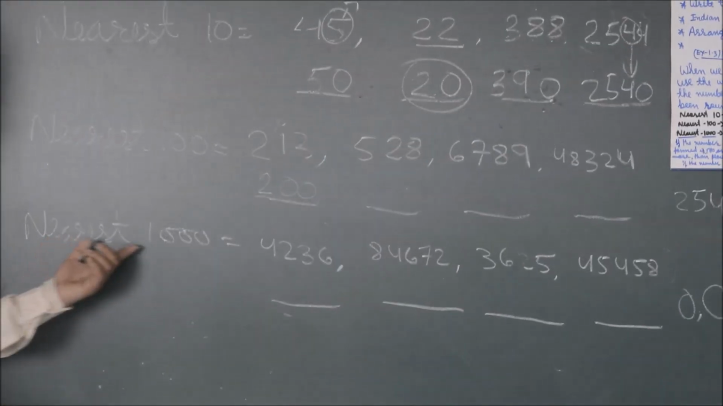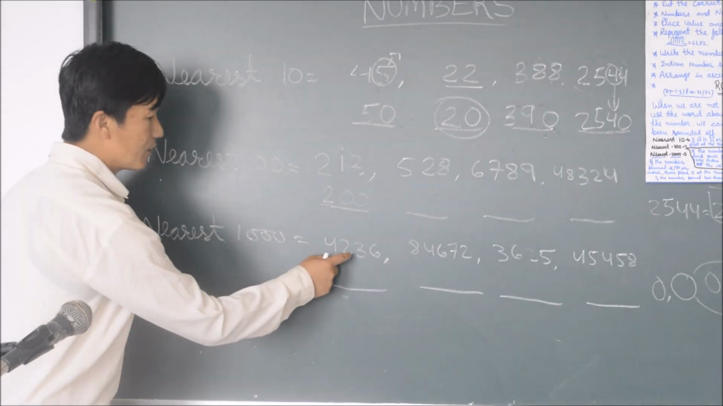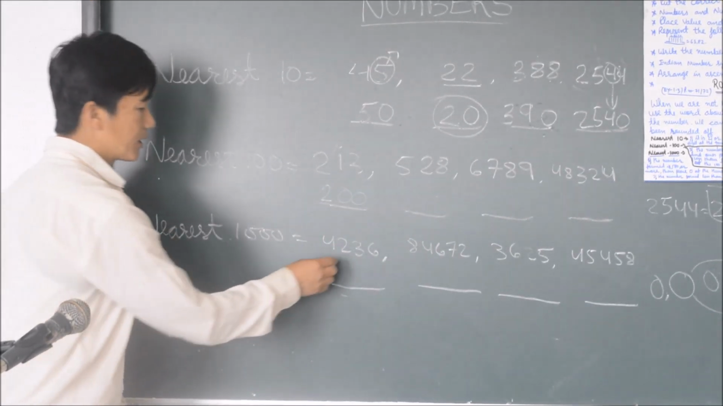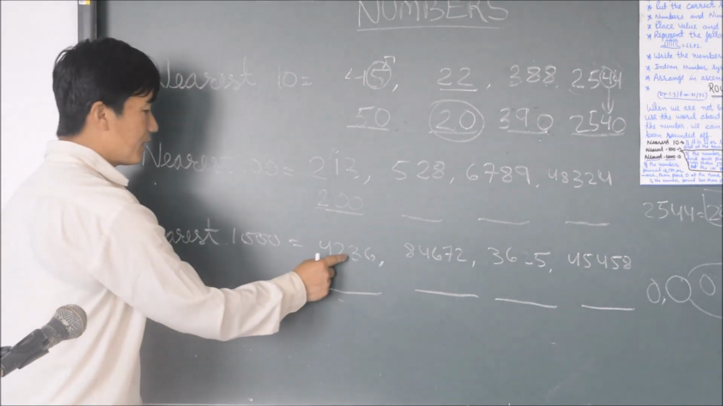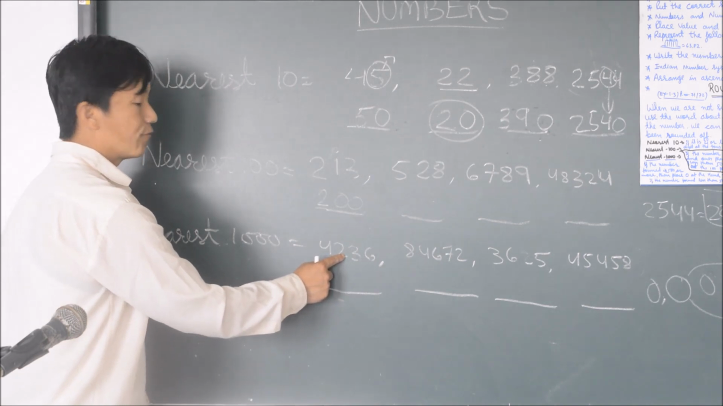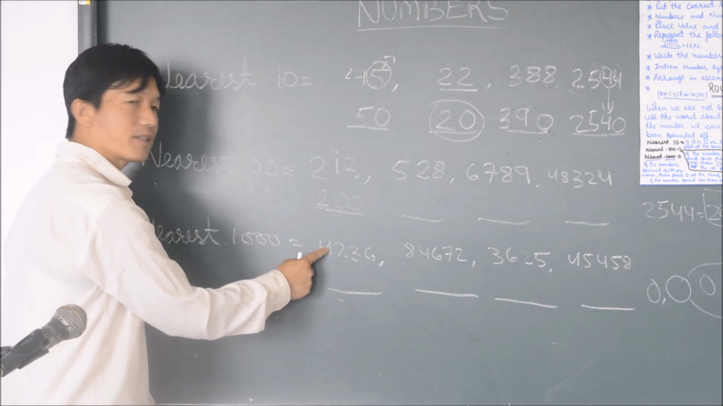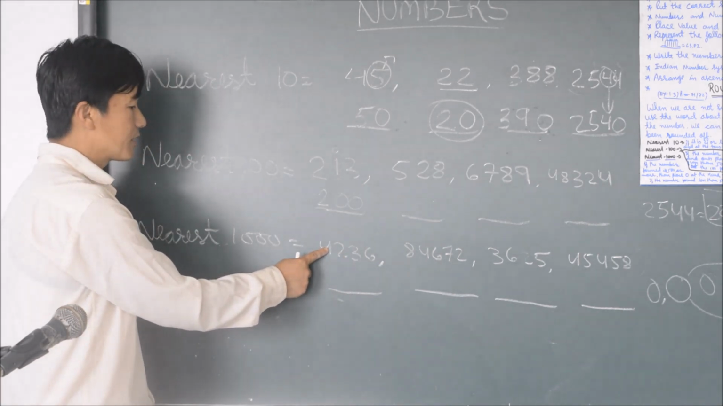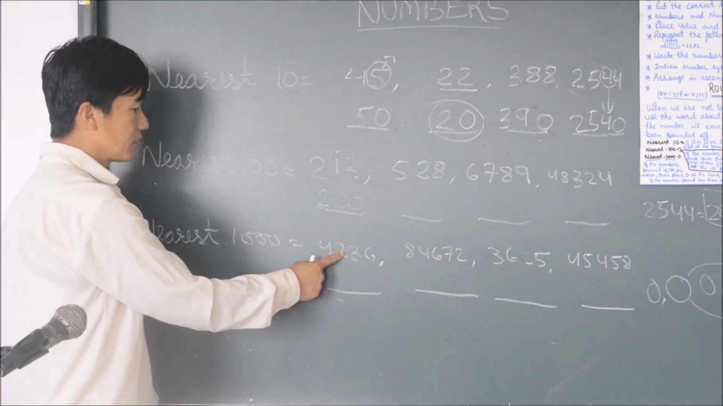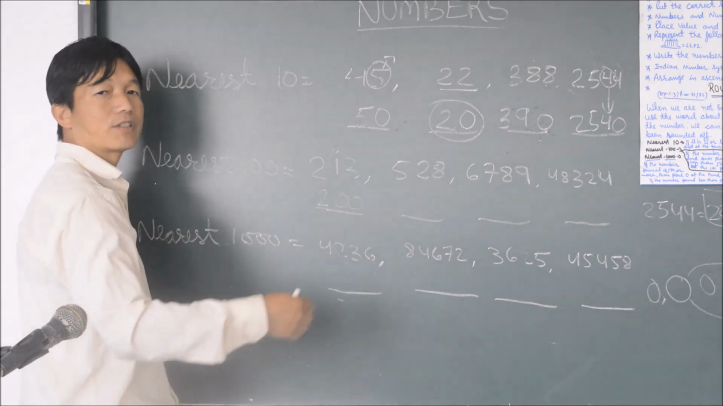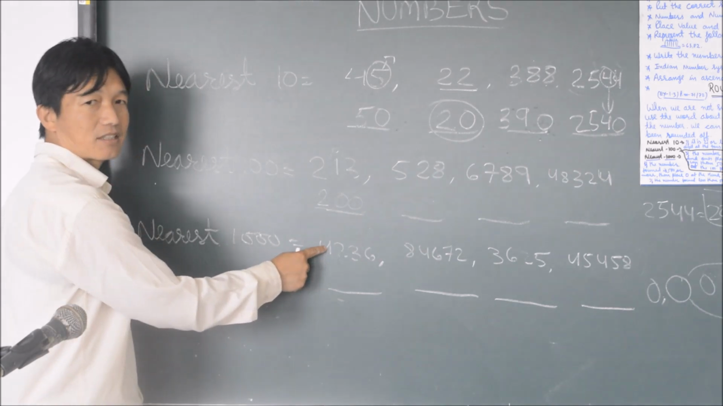After that, let's go to the nearest 1000. Thousands follows the same process, but the difference is that now we have to check the hundreds place, not ones and tens. If this hundreds place is less than 500, then the thousands number remains the same. Otherwise, if the hundreds place number is 500 or more, it will change, and we add 1.